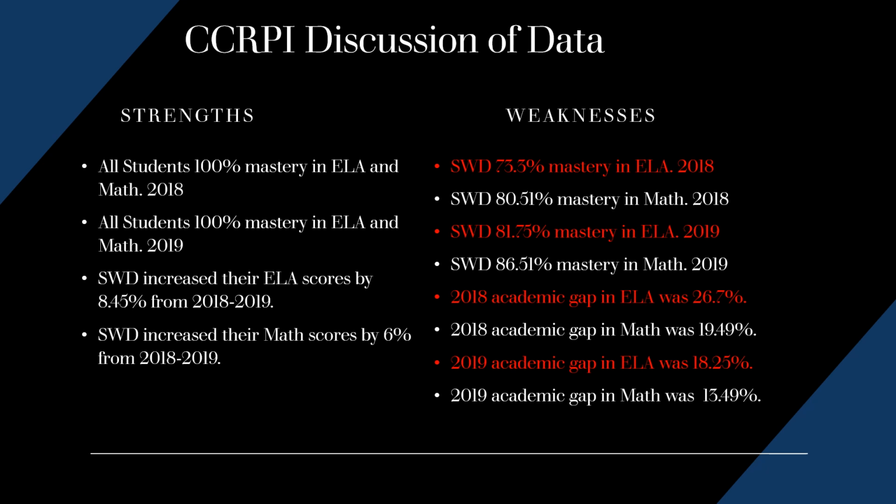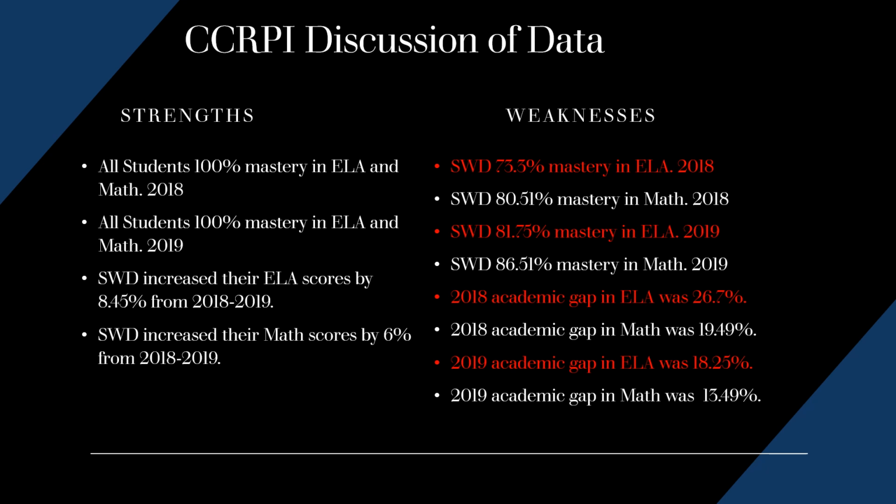Specific weaknesses. Students with disabilities were only at a 73.3% mastery in ELA in 2018. They were at 80.5% in math in 2018, but in 2019 they grew to 81.75% mastery, and they also grew to 86.5% in mathematics. Even though they did improve, this is still drastically lower than the rest of the student population.